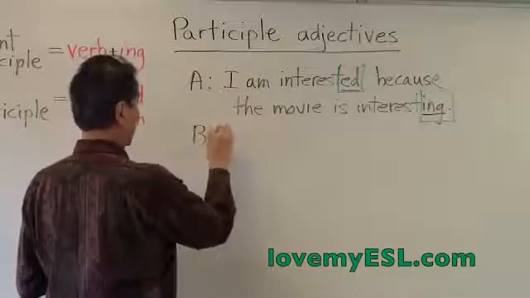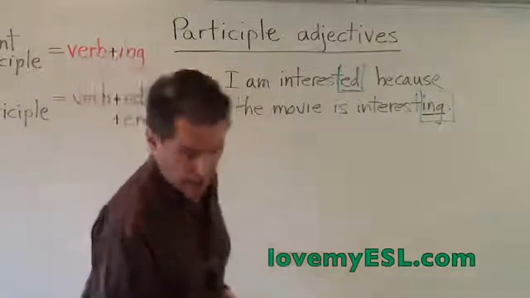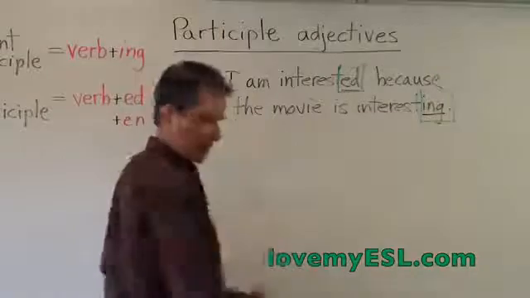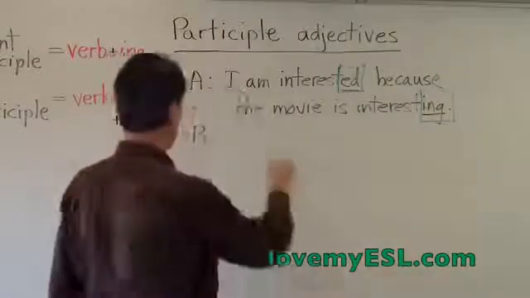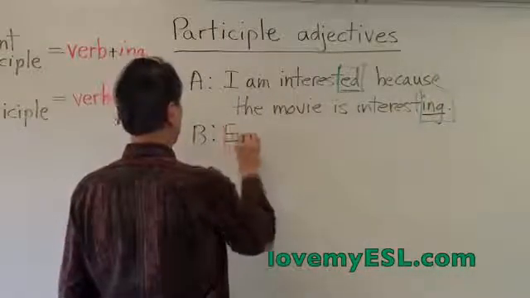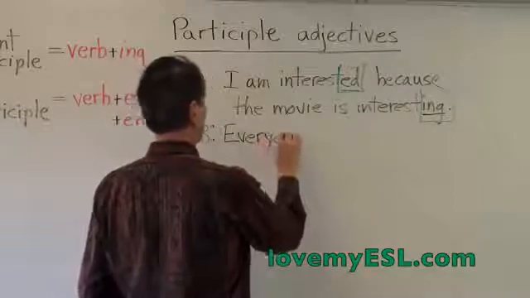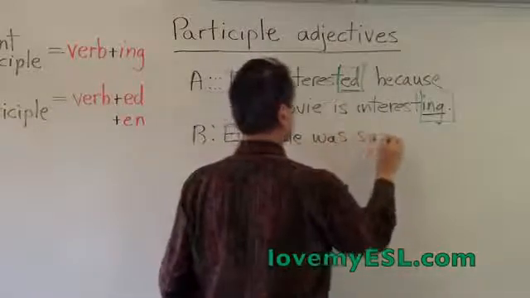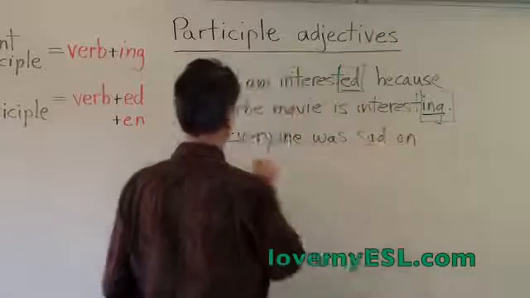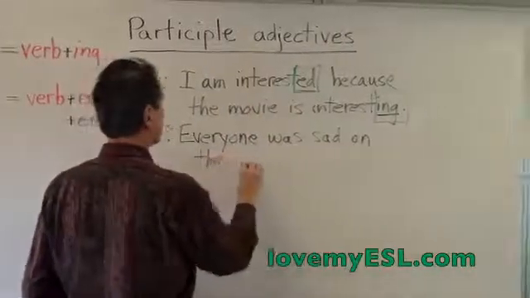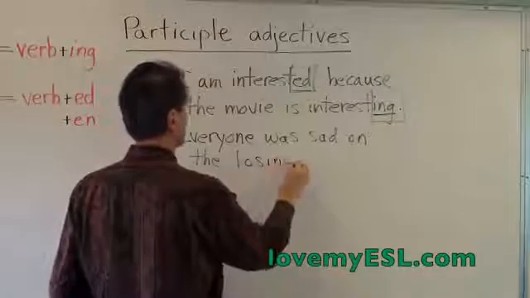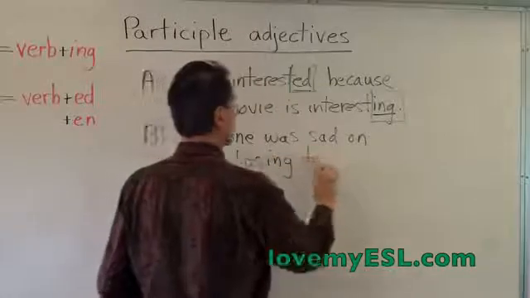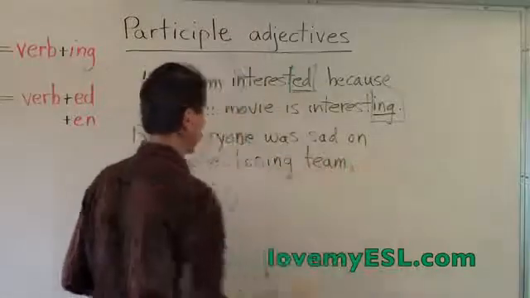The second one, I'll call this B, is when the object does the verb. Let me do an example. How about everyone was sad on the losing team. The team lost the game, okay? The losing team lost the game.